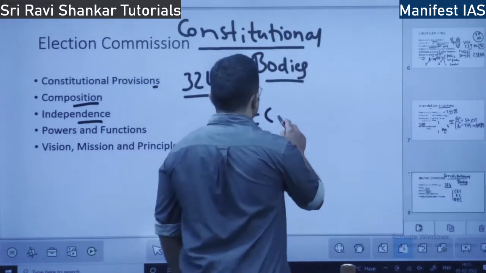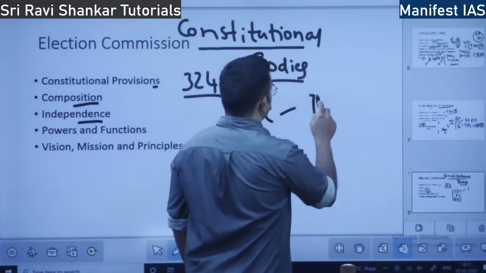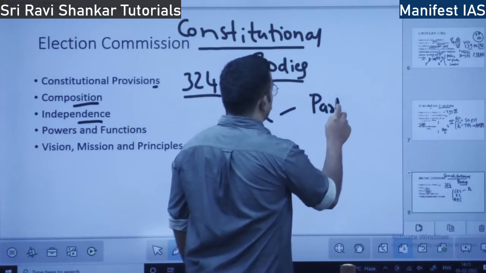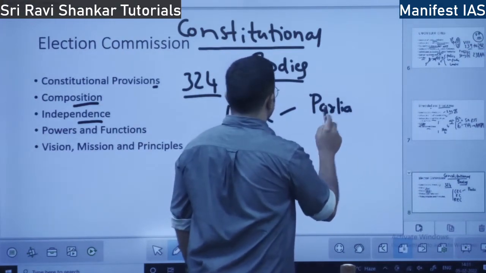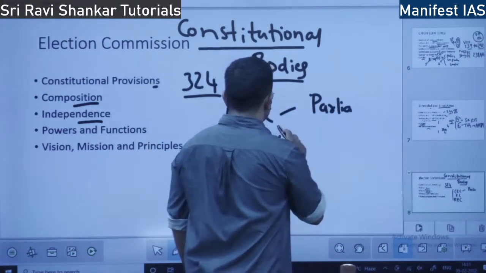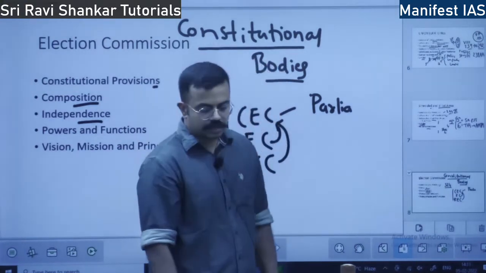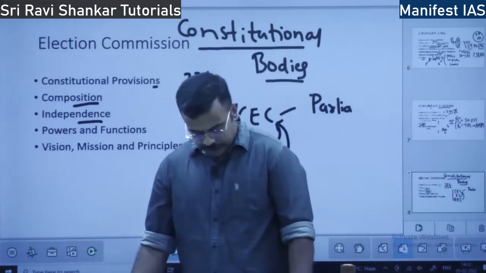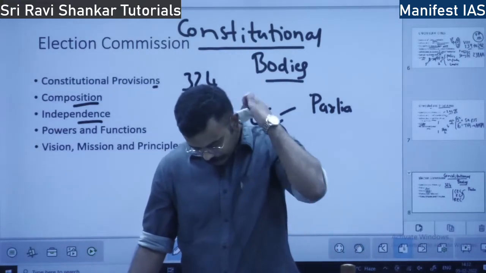The chief election commissioner is removed by Parliament. However, the election commissioners and regional election commissioners are removed based on the recommendation of the CEC. This difference is very, very important.